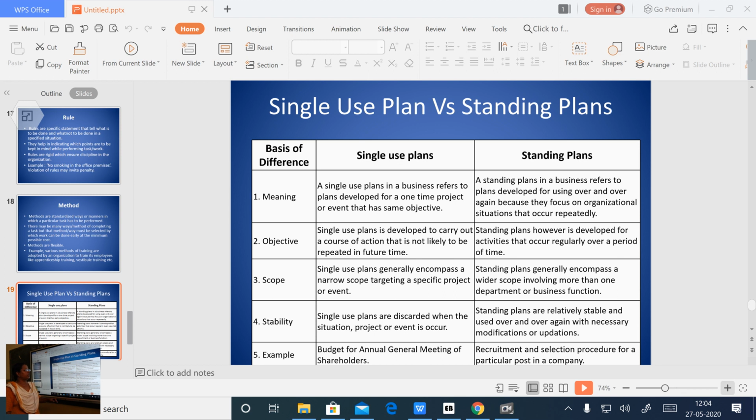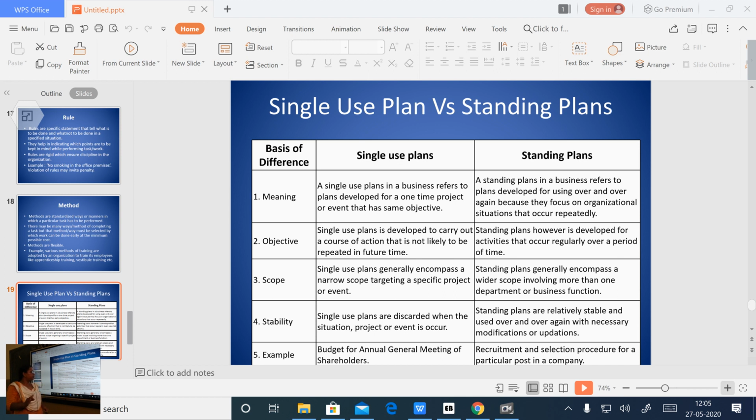Whereas standing plans are relatively stable and used over and over again with the necessary modifications or updates. Necessary modifications are coming, updates are coming, because standing plans repeatedly happen.